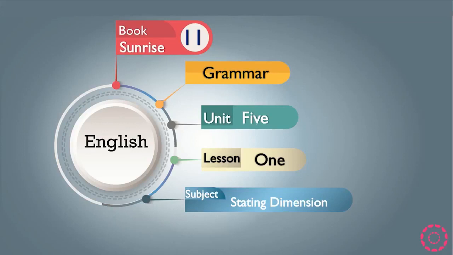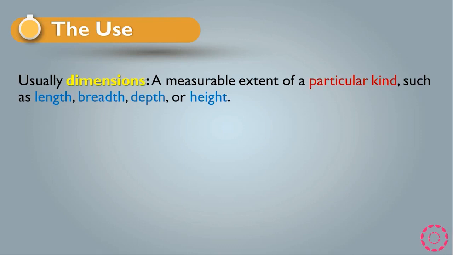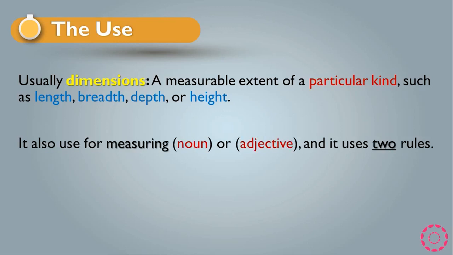So let's see what stating dimension is. First of all, we have the use. Usually, dimensions are measurable extent of a particular kind, such as length, breadth, depth, or height. We use those for measuring a particular kind. It's also used for measuring nouns or adjectives. So we use measurement, or you can say stating dimension, for nouns or adjectives, and we have two rules.